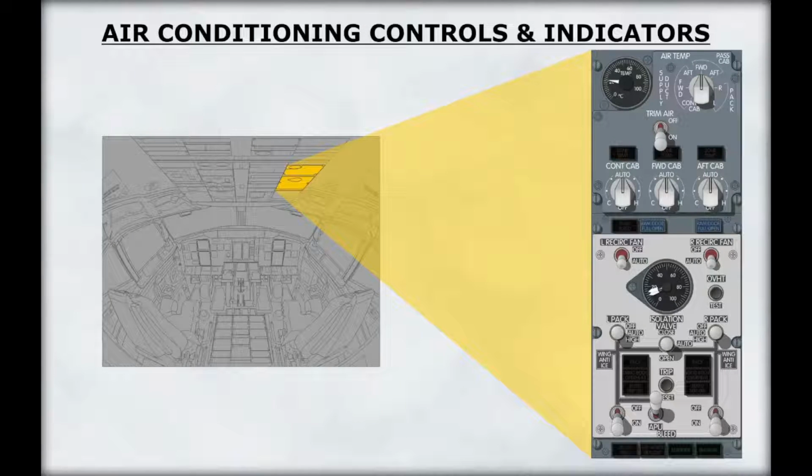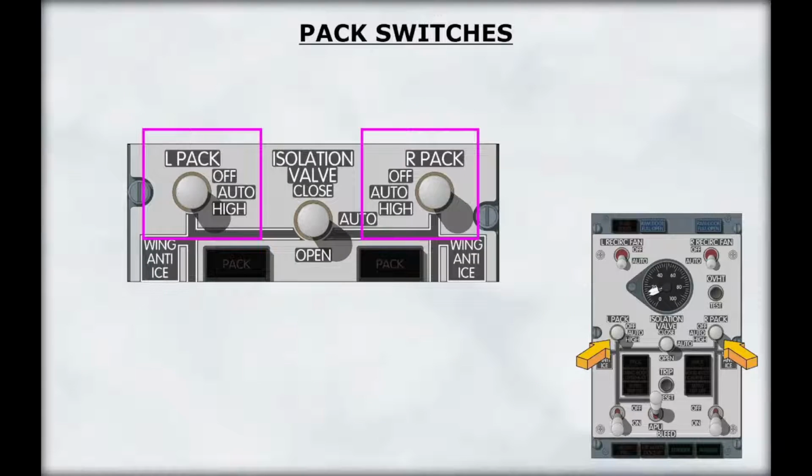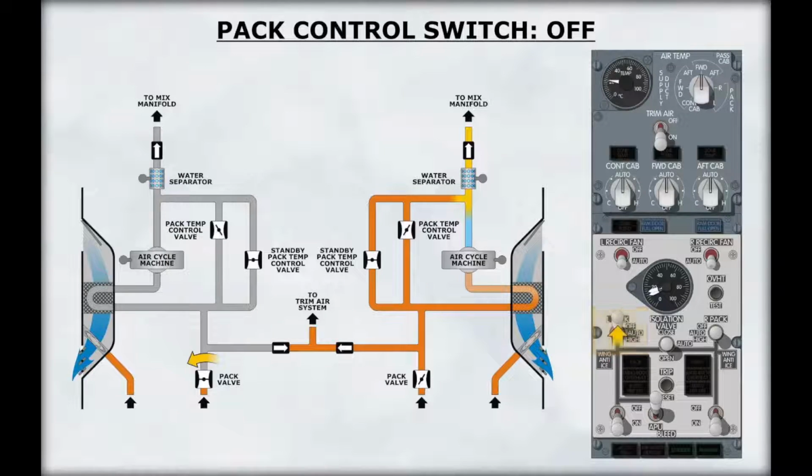The controls and indicators for the air conditioning system are located on the overhead panel. Each pack is controlled by a 3-position switch: off, auto, and high. With the pack switch in the off position, the associated pack valve is closed.